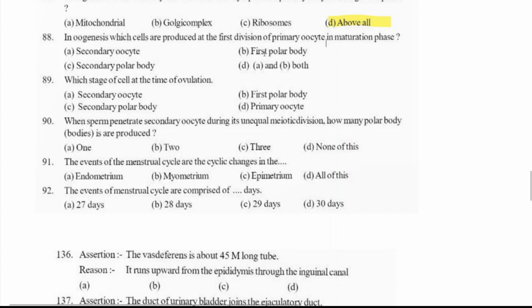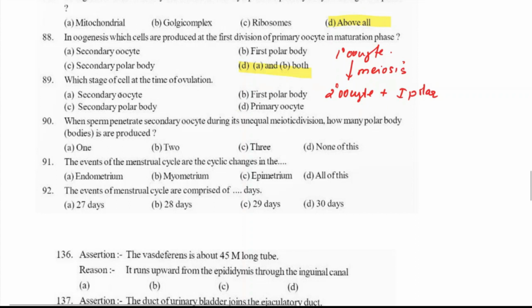Remember, the primary oocyte will complete meiosis 1 to produce the secondary oocyte and the first polar body. Secondary oocyte and first polar body. So the answer is option D, both A and B, right?